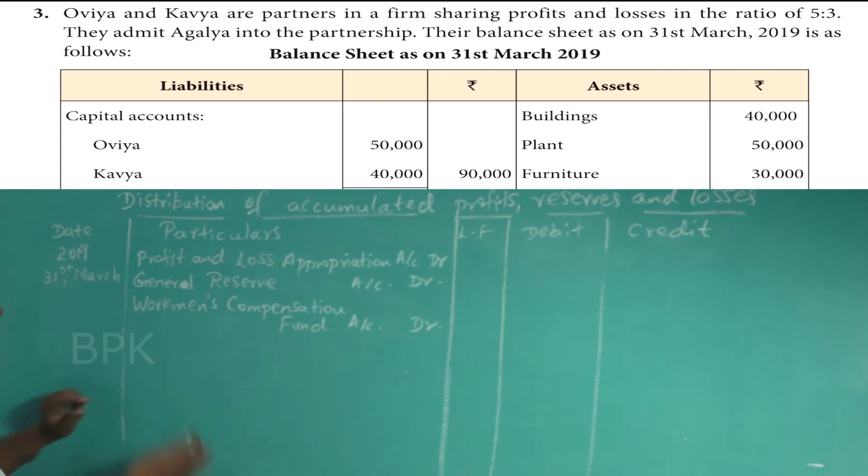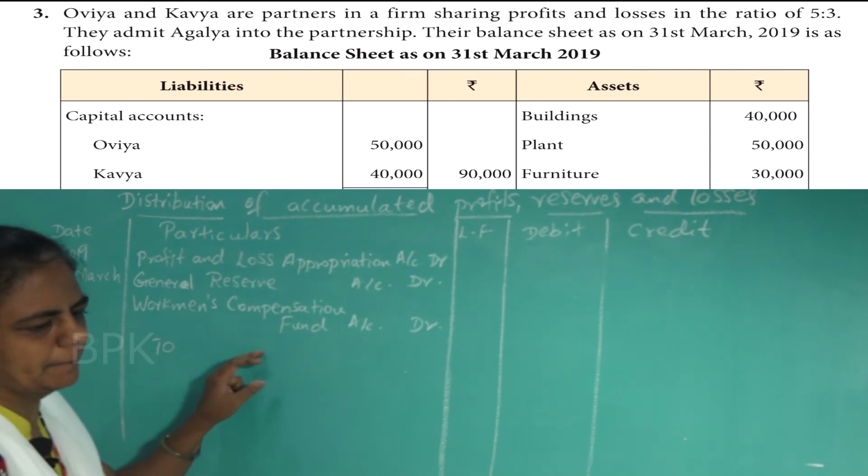So you have to debit it and credit the particular old partners' capital accounts. So who are the old partners here?